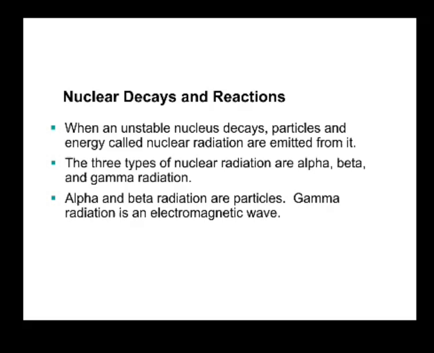The rays which are deflected towards the negative plate are positively charged and are called alpha rays or alpha particles. These rays consist merely of helium nuclei. Beta rays: the rays which are deflected towards the positive plate are negatively charged and are called beta rays or beta particles. These rays consist merely of electrons. Gamma rays are not deflected at all; they are neutral.